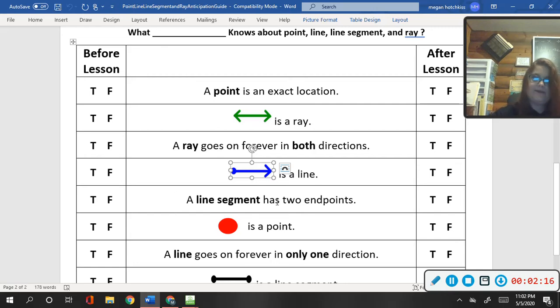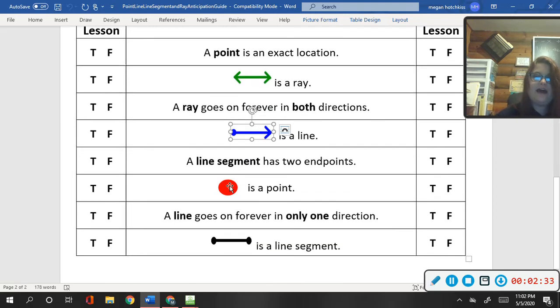A line segment has two endpoints. That is true. A line segment is a piece of our line, and so it has a starting point and an ending point. And then we have this right here. Look at this figure. Would this be a point?